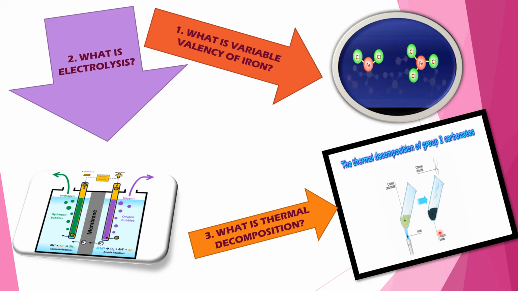So you can say like this. Another example also I am giving. Mercuric oxide on heating decomposes to constituent elements, namely mercury and oxygen. This is a process of thermal decomposition. So where decomposition occurs by heat, that type of decomposition is called thermal decomposition. Write the answer with proper example.